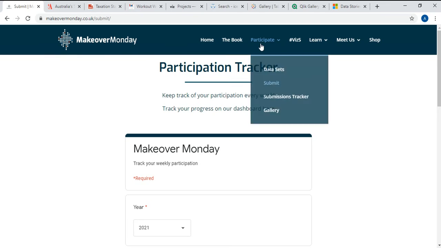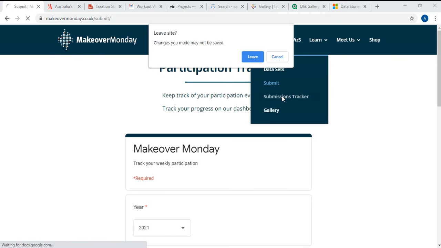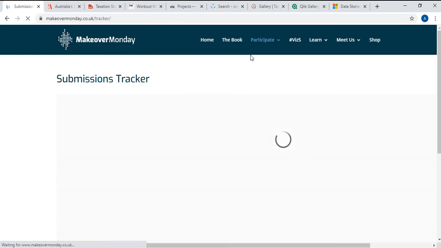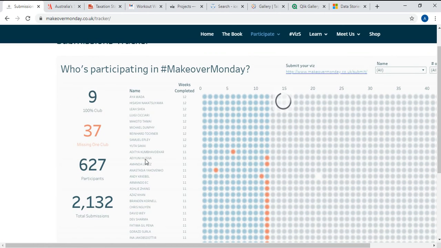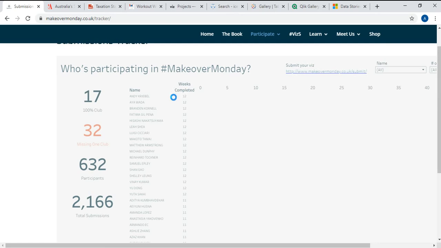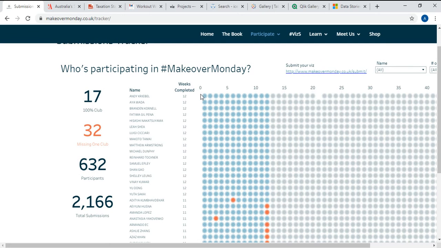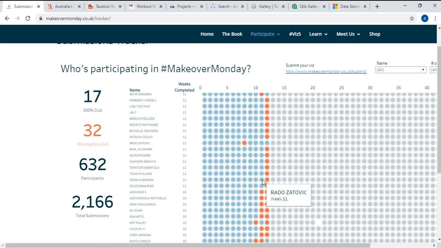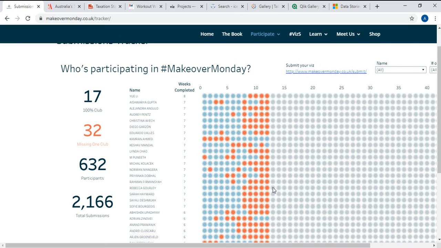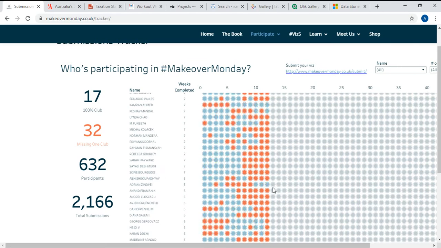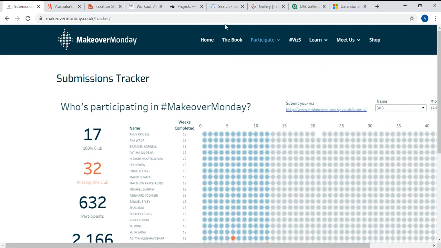Once you submit here, there is a submission tracker. In case my name is there, I can see that I've submitted this many times, 12 times for this particular year. And in case of a blank, that means I've not submitted. I've submitted till the 11th week, and for the 12th week I failed to submit. So you can see that information in the participation tracker also.